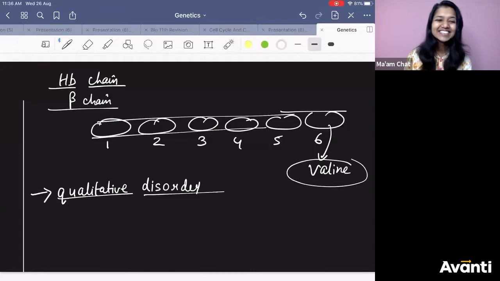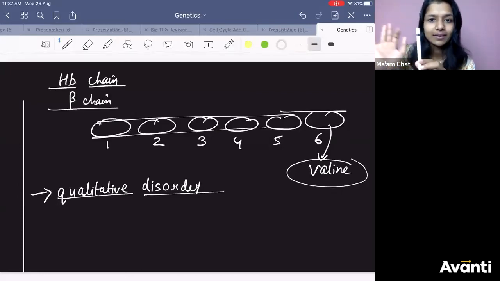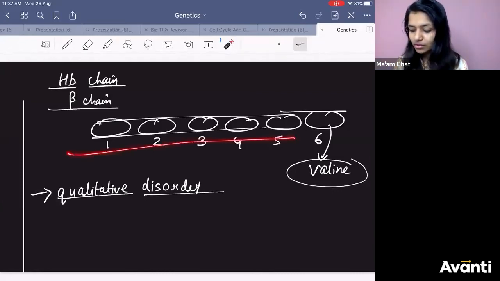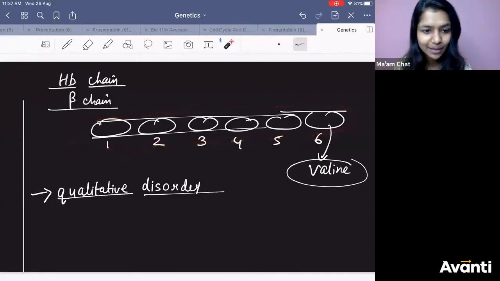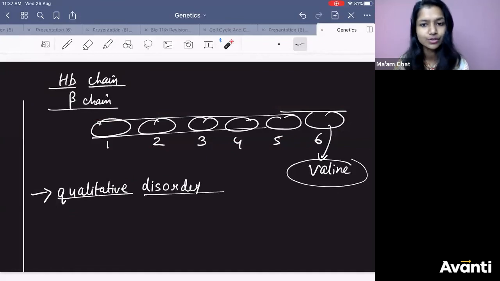Okay, Pranav. Got it? The quality is not the same, na? Say I have a pen, and in the factory, what is happening? From the top, I have removed this part. It is still writing, but what happened? The refill became less. The quality is not the same, na? Okay, Shreya, I have repeated it for you. So quality will not be the same, and that is why it is a qualitative disorder. Sickle cell anemia is a qualitative disorder.